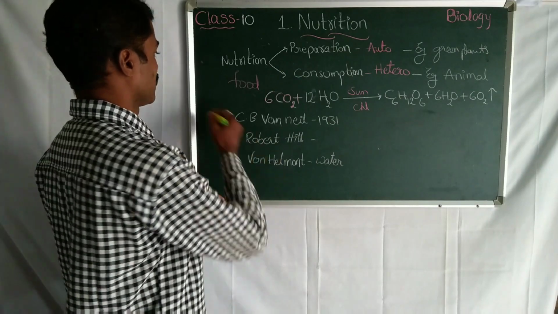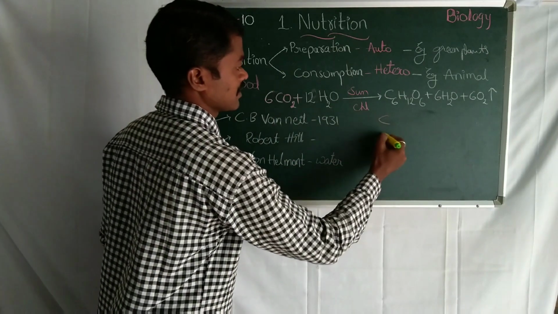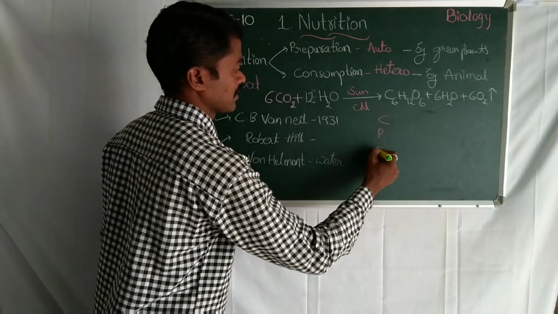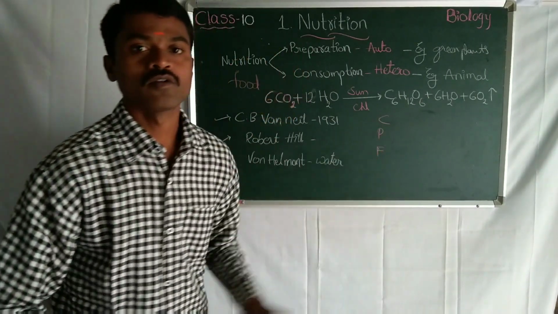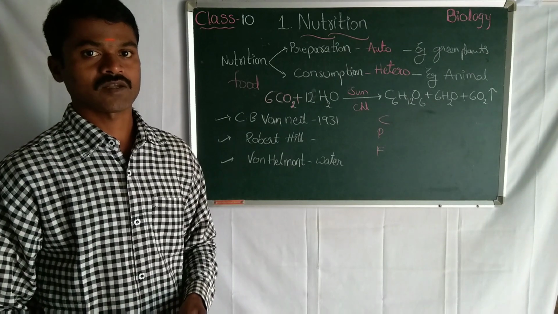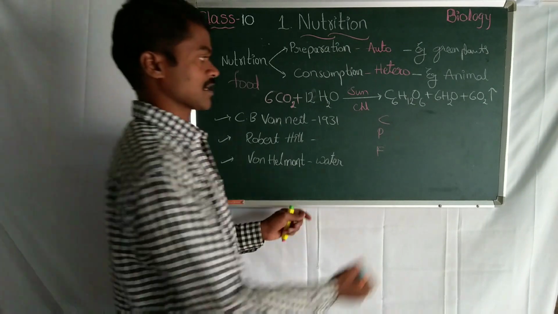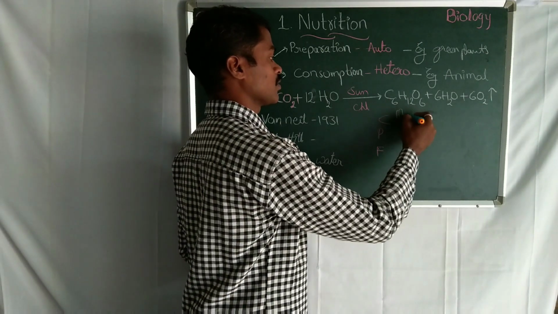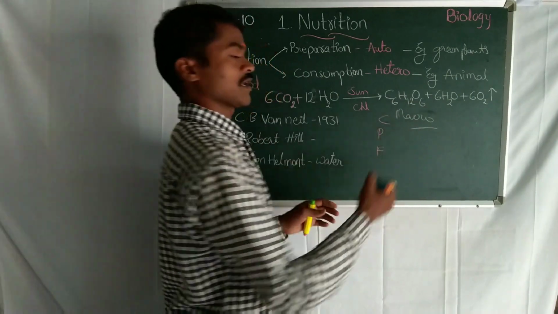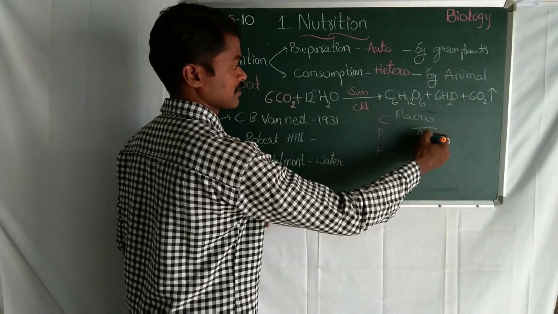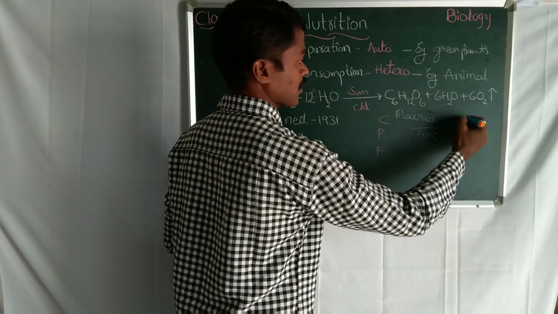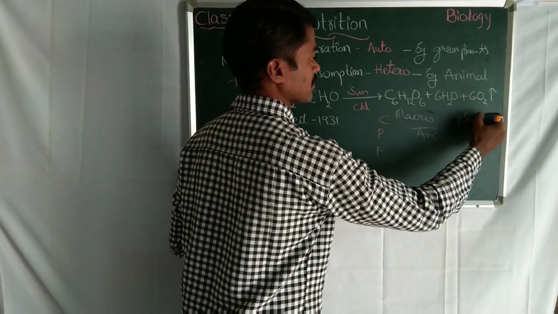CPF: carbohydrates, proteins and fats. These are called macronutrients for animals. Macronutrients for animals. Same, macronutrients for the plants.